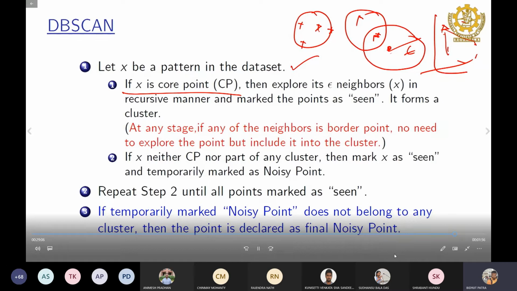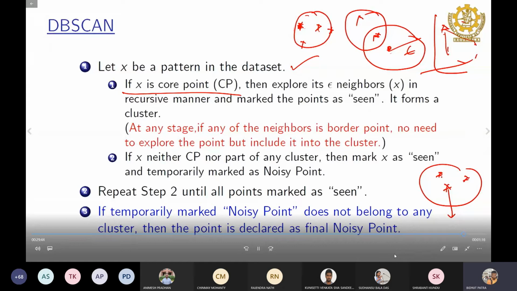But because we don't know which point will be the core point or which point will be the border point, it may happen that you started with a border point. So within the epsilon there is no sufficient number of points. But immediately you cannot declare this point a noisy point. So let's say you started with a point, and within the epsilon it has only 2 points. So obviously this point is not going to be the core point, and it can be a noisy point also. But we don't know until we check these 2 points.